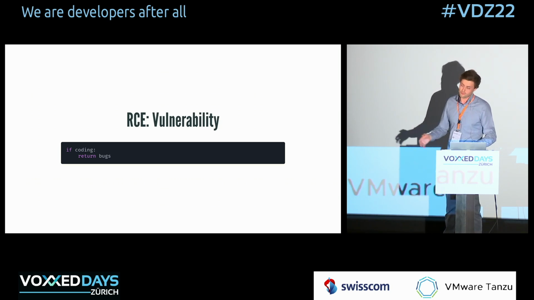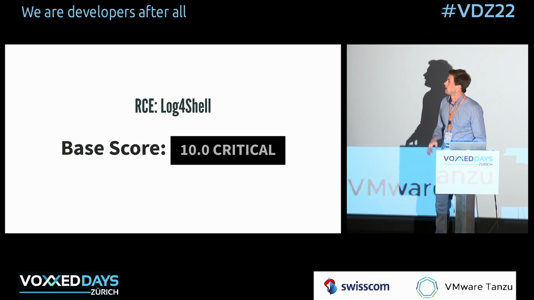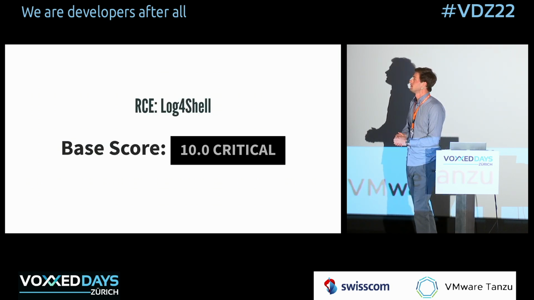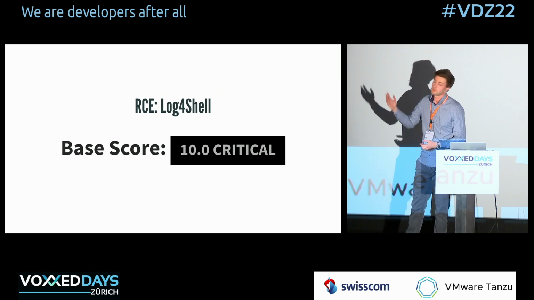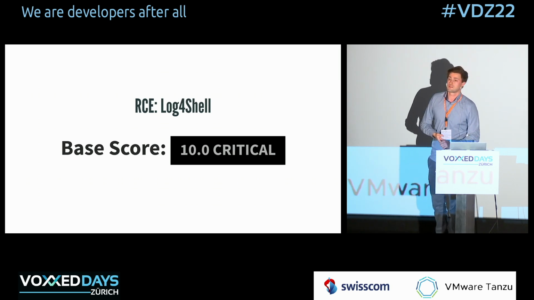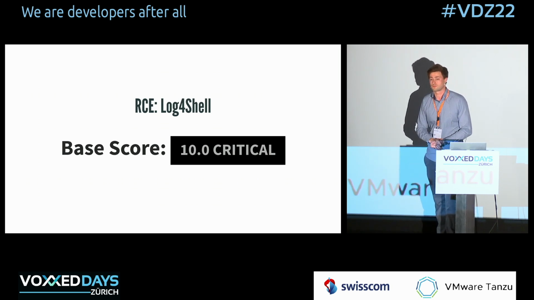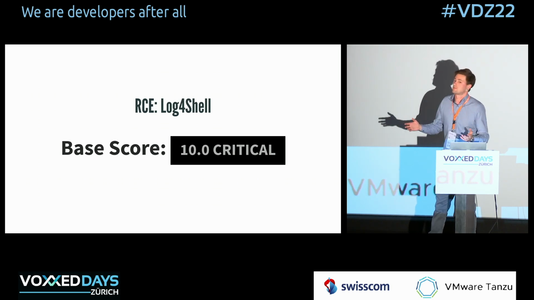And even if you're the perfect developer that never writes bugs, there are supply chain attacks, stuff like the log4shell vulnerability. You might write perfect code, but you just happen to use a log4j version that is vulnerable to it, and then you have a remote code execution vulnerability in your application, period. It's how it is.